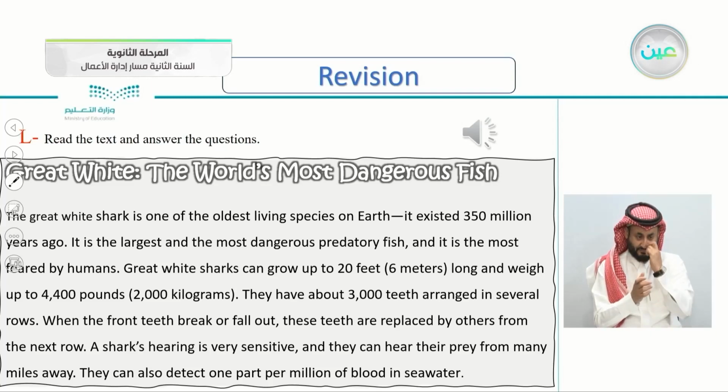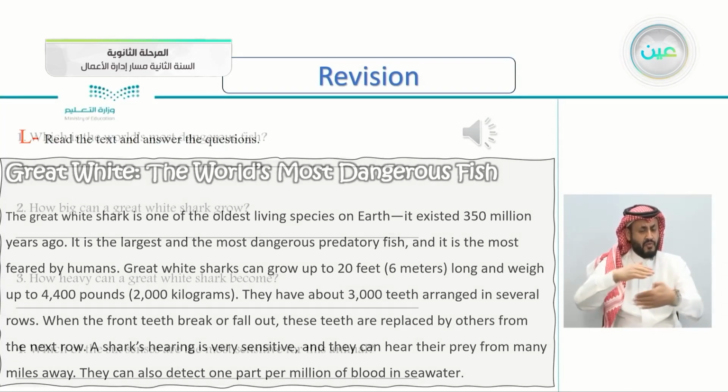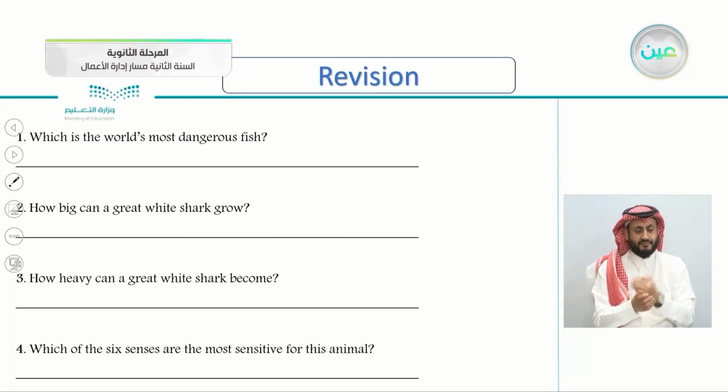So now that we have listened to this article about this dangerous animal, great white, the world's most dangerous fish, let's answer the questions here. Which is the world's most dangerous fish?